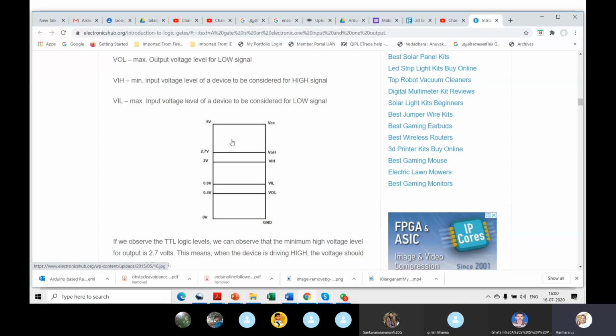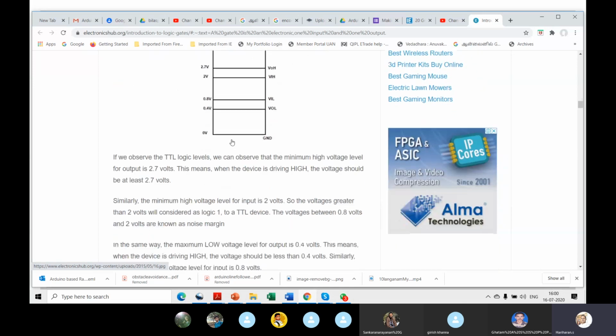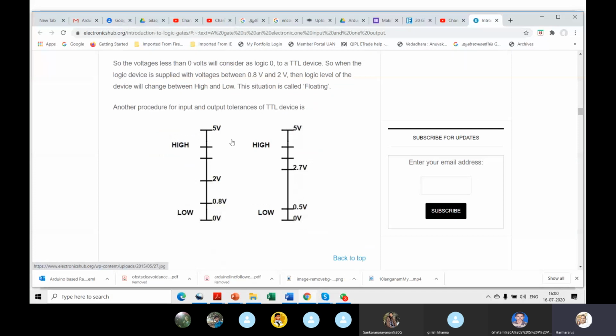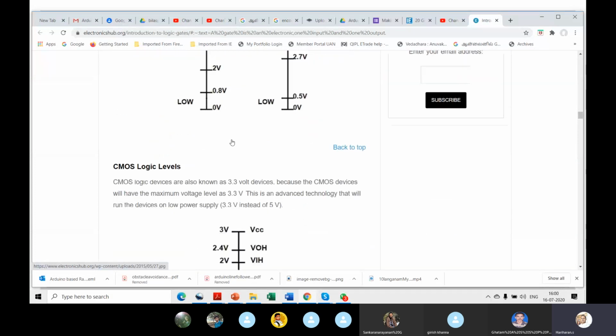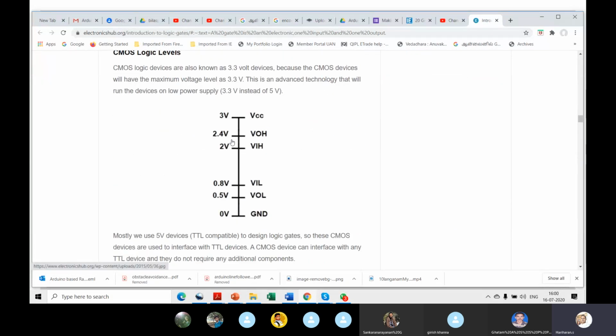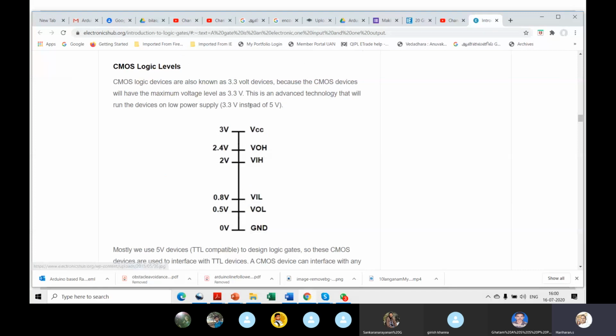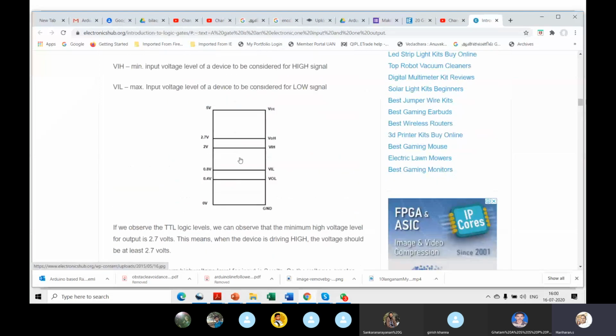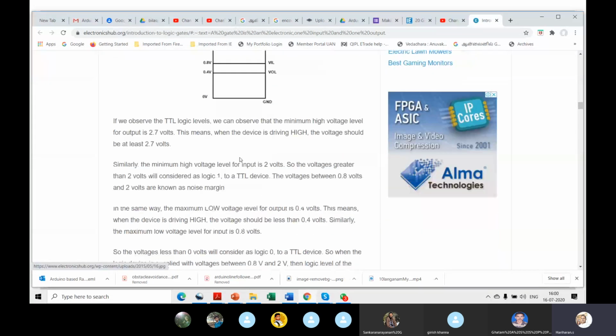It will be helpful. At least for CMOS you'll have to remember, if not TTL. I hope they put the CMOS values also here. Let's skip. Yeah, CMOS, very good. Let's look at this. CMOS runs on a 3.3 volt device. So the output low voltage is 0.5 volts minimum. When it is off, you'll have at least 0.5 volts; it's not at zero. When it is on, it is at 2.4 volts. So what is it here? For TTL it was 0.4 and 2.7, and here it is 0.5 and 2.4.